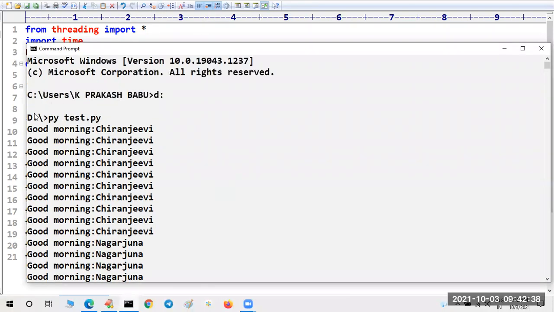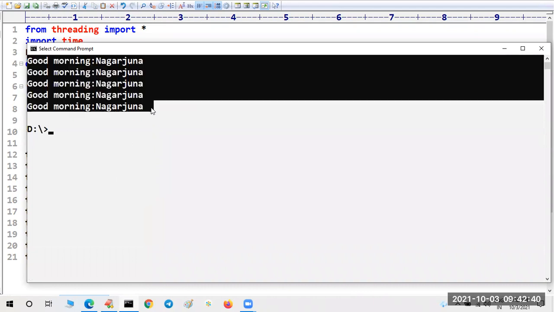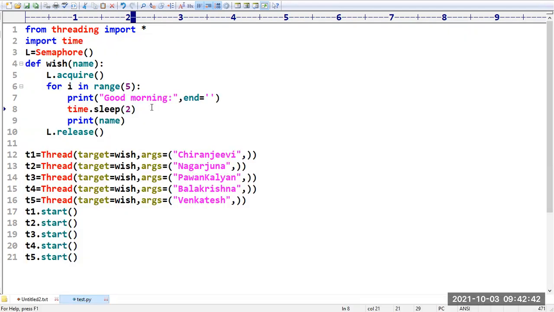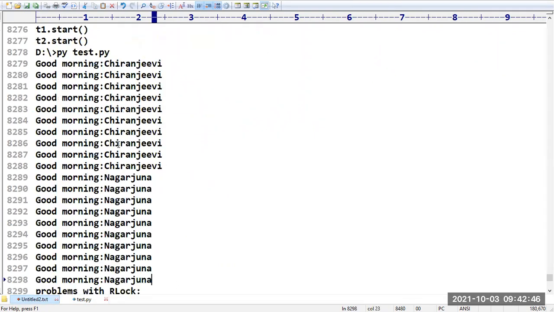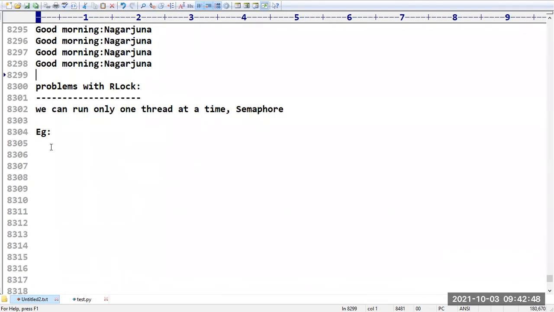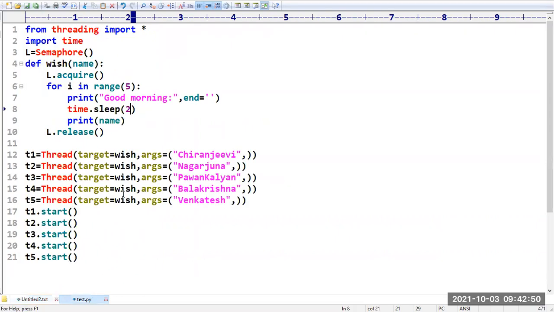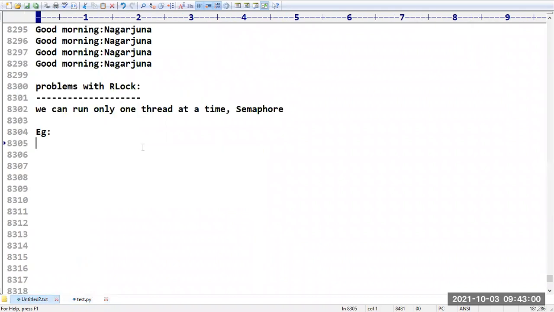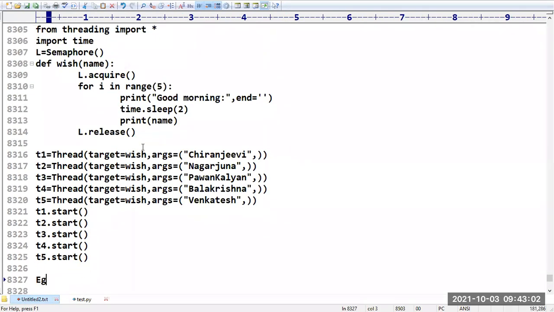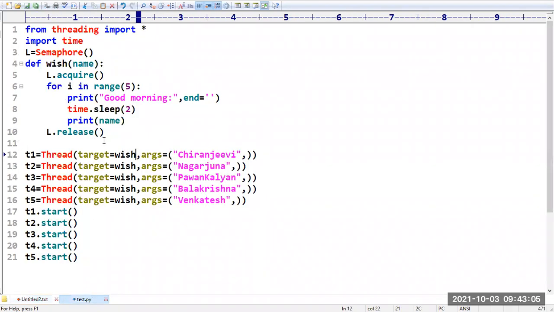Let me copy paste this previous output. Sir, I want to run in parallel. Then what can we do? Yes, you can go with a semaphore. Now observe, I have given a chance to only one thread, so it is going to execute only one thread at a time. Sir, I want to execute multiple threads. No problem, you can do it here.